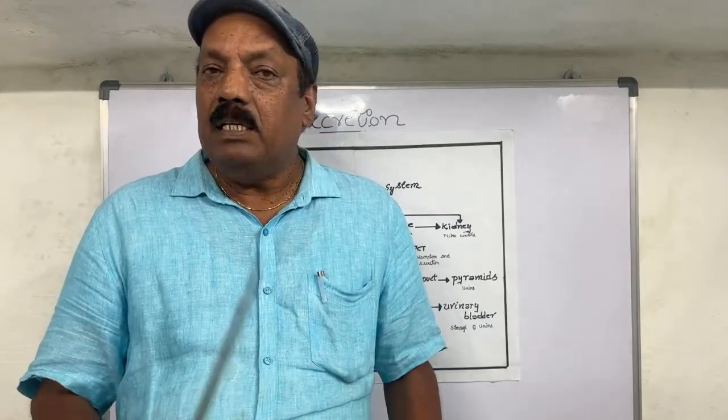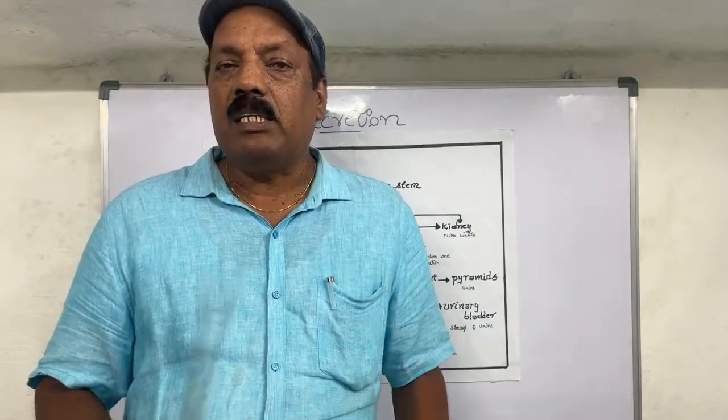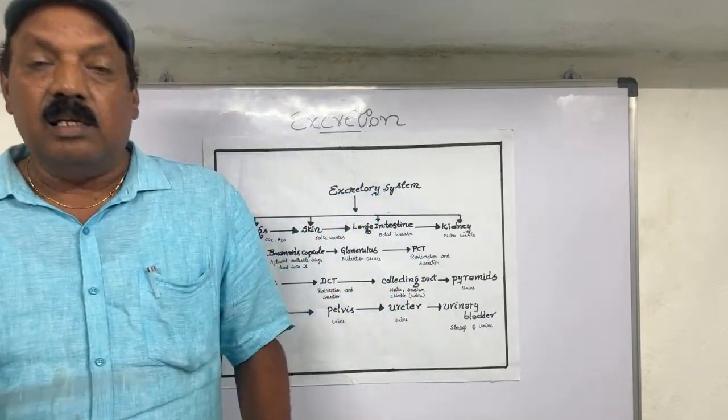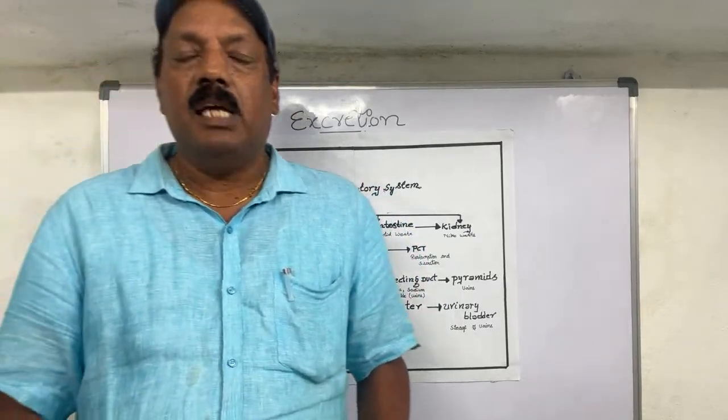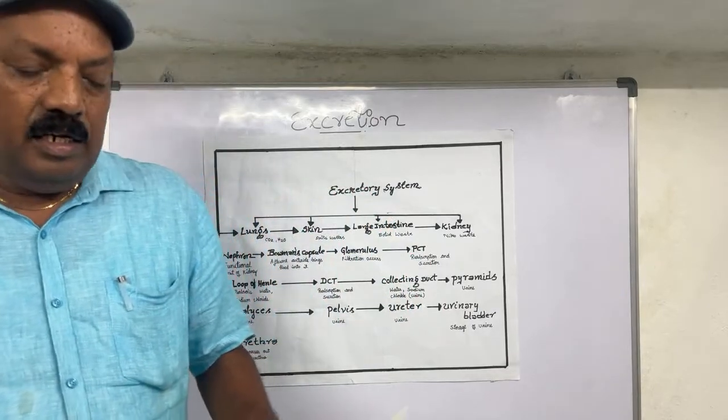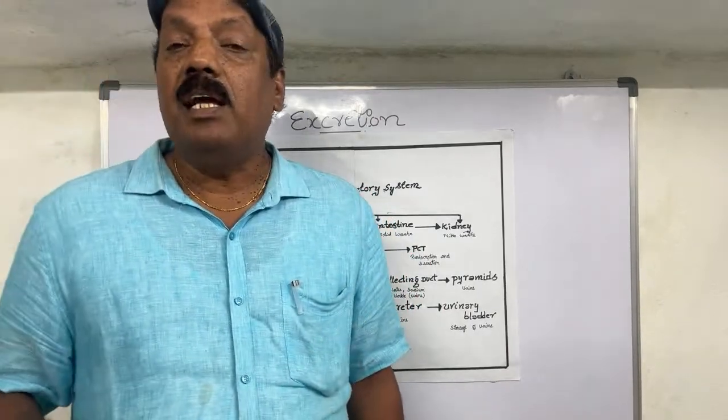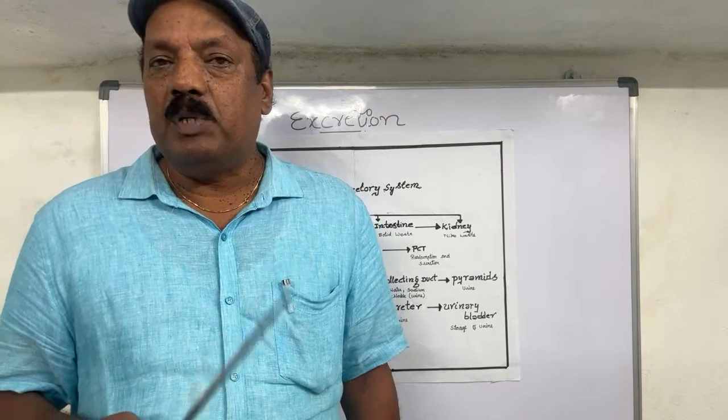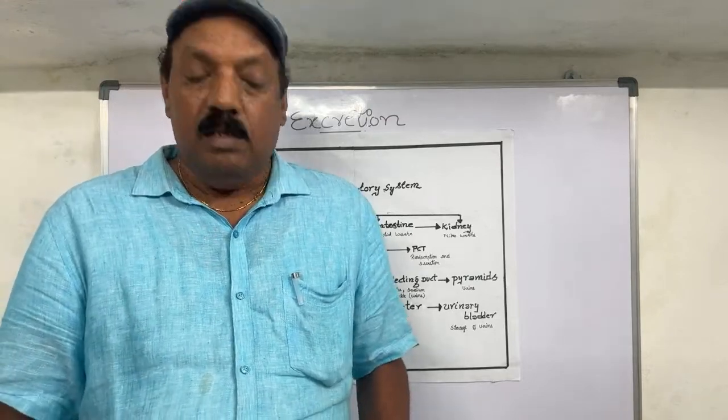Once again I will repeat: the kidney is the first excretory organ. The second is the lung, which removes carbon dioxide, and the third one is the skin, which removes fatty acids and some wax-type substances.